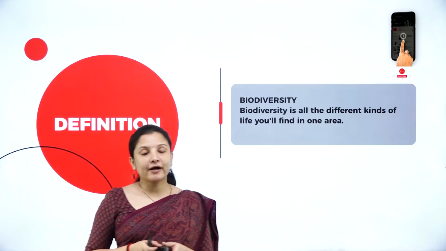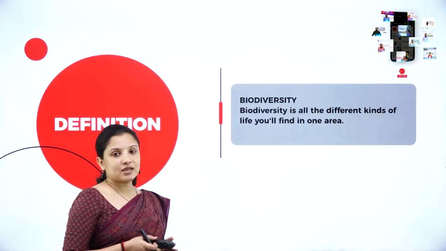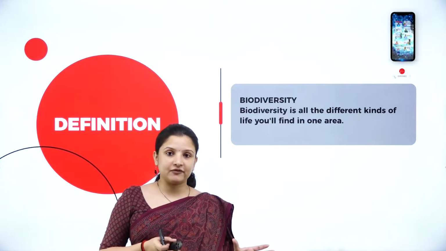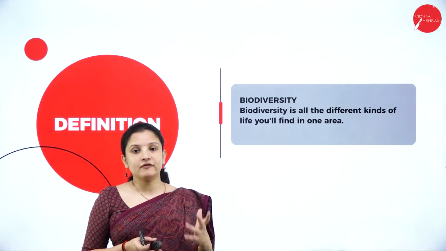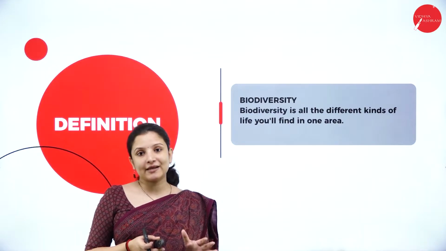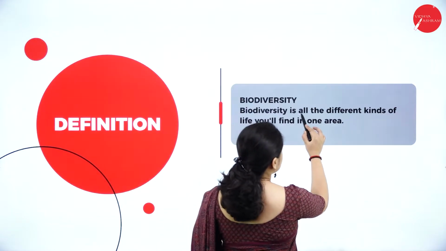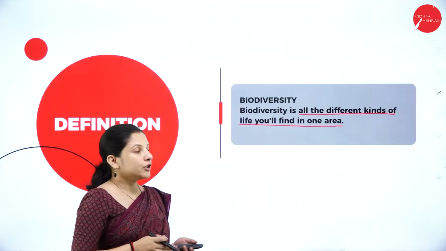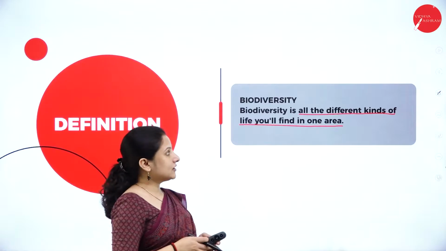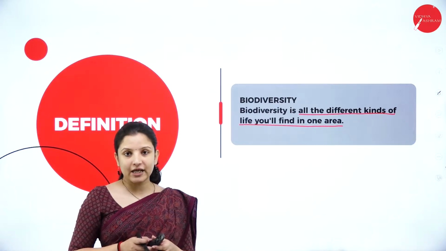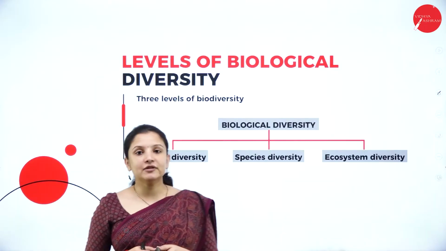So talking about biodiversity. So what is this biodiversity? Biodiversity: bio meaning life, diversity is the differences. So the differences or the variety of life forms that exist on this planet, we can call it as biodiversity. Therefore, biodiversity is all the different kinds of life you will find in one particular area. So the definition of biodiversity is, it is all the different forms of life that you can find in one particular area.